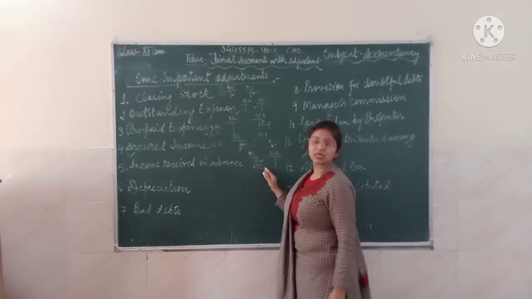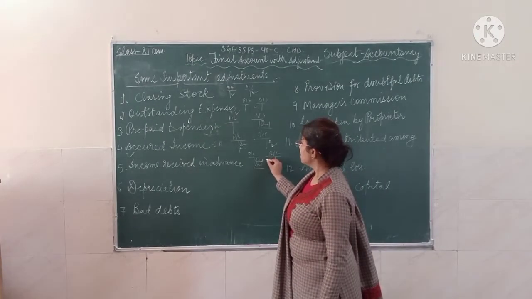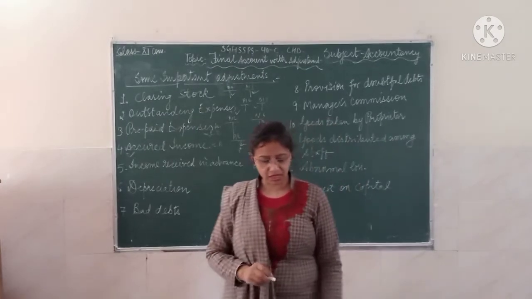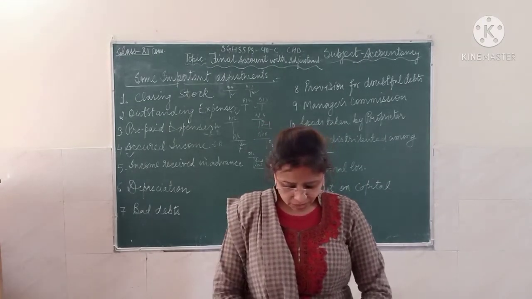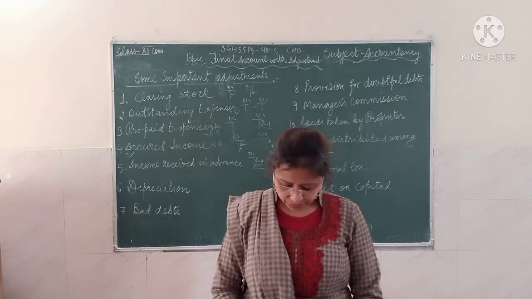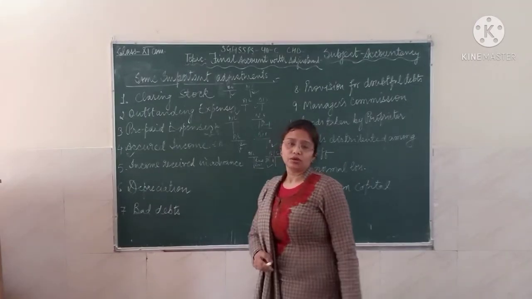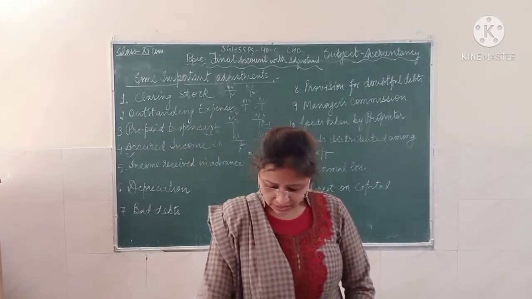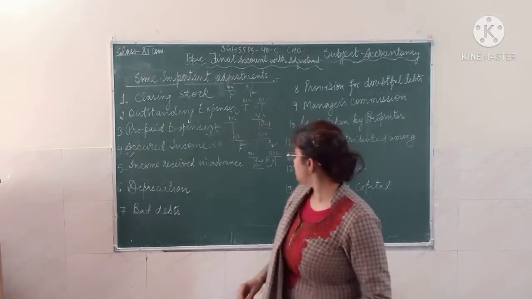Also, because this is a current liability, you will take it on the liability side of the balance sheet. Income received in advance is a current liability, so it will be added to the liability side of your balance sheet. So this is all about how you take income received in advance, because it is unearned income.